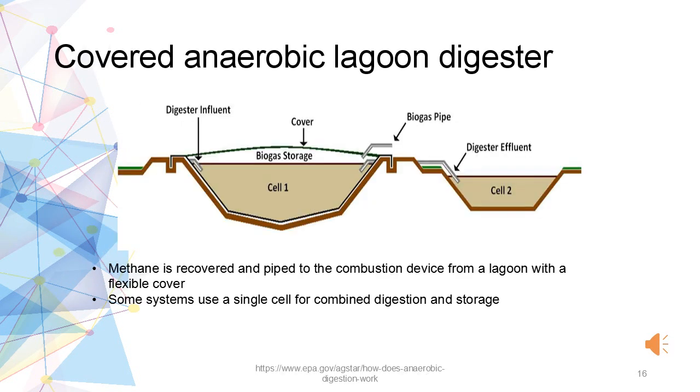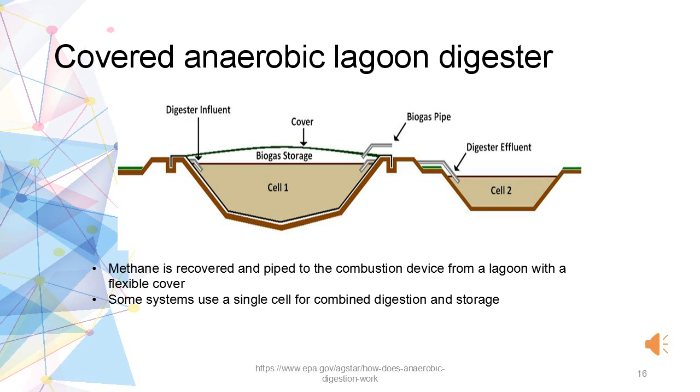First, covered anaerobic lagoon digester. In this system, methane is recovered and piped to a combustion device from a lagoon with a flexible cover. This system takes advantage of the low maintenance requirement of a lagoon while capturing biogas under an impermeable cover. The first cell of a two-cell lagoon is covered and the second cell is uncovered. Both the cells are needed for the system to operate efficiently.